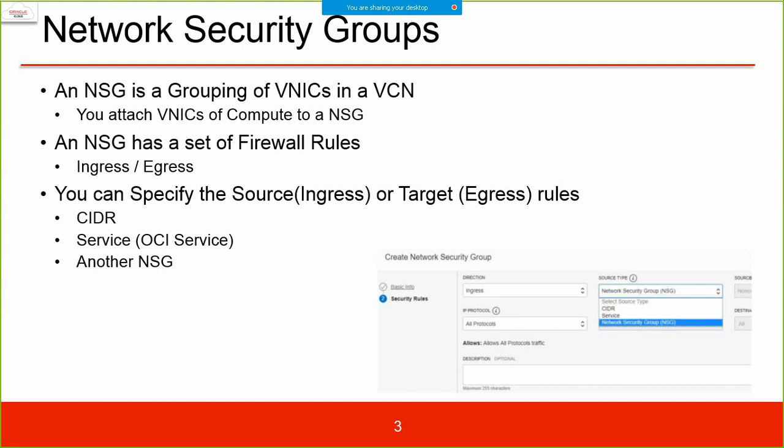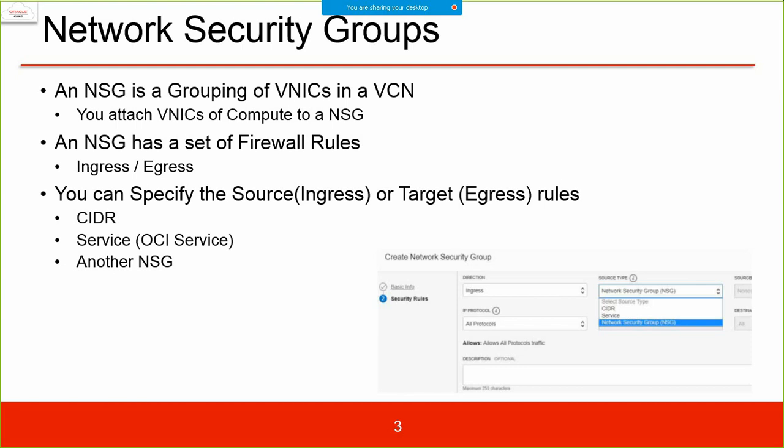Ultimately the concept is the same: we create a security group, we create security rules, right? As far as rules are concerned, they are the same, ingress and egress rules. The first broad points say everything very clearly. One, it is a situation where we have multiple network interface cards.